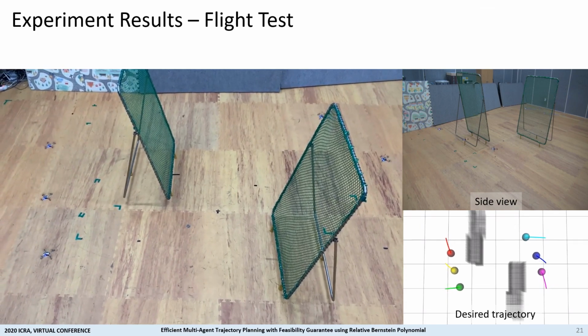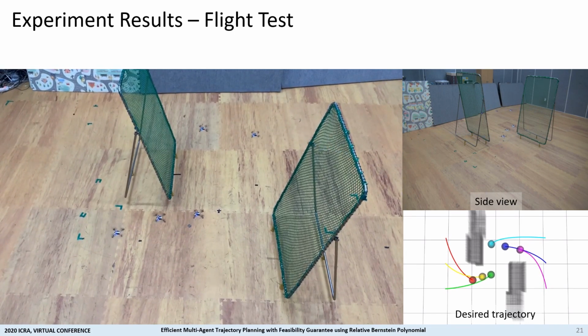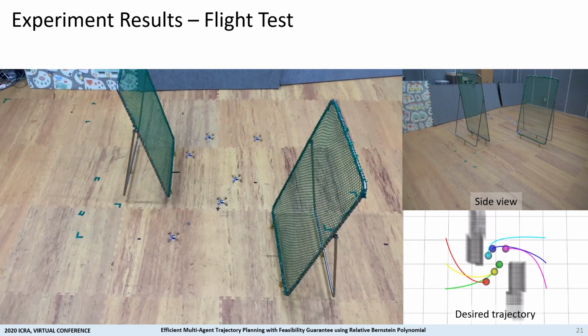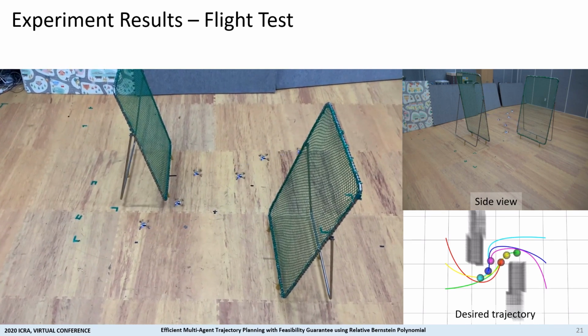The flight test was conducted with 6 Crazyflie quadrotors. All trajectories were pre-computed before the experiment. And we used the Crazyswarm framework to follow the desired trajectories.